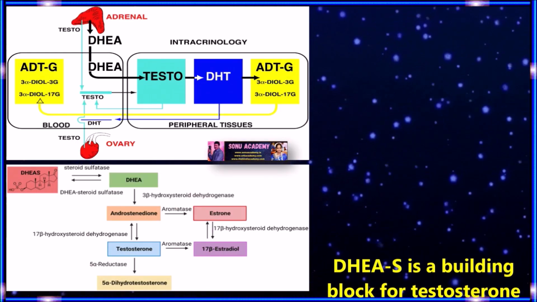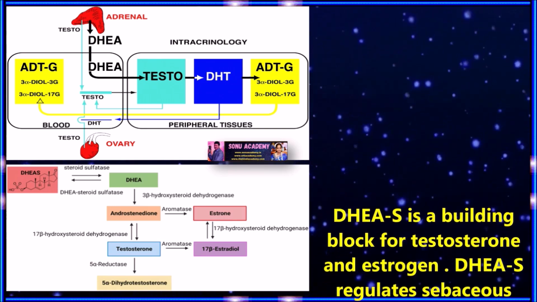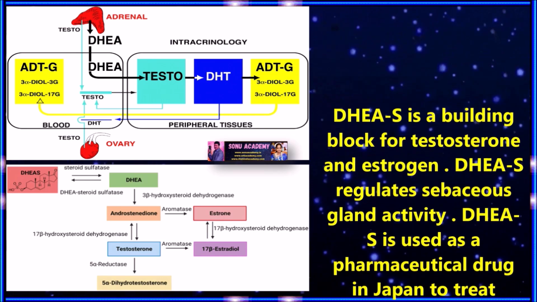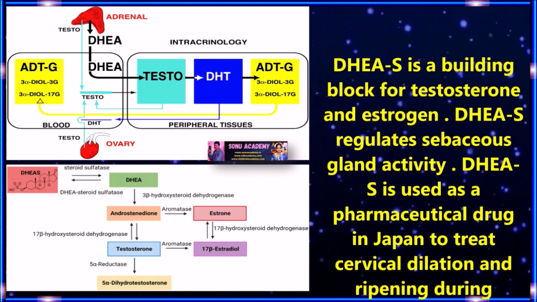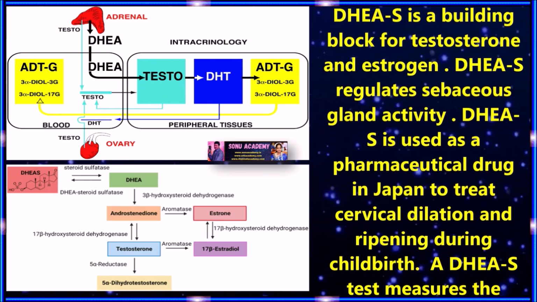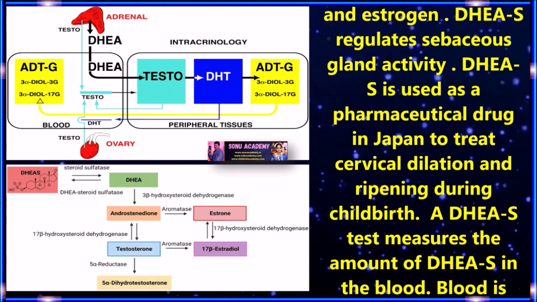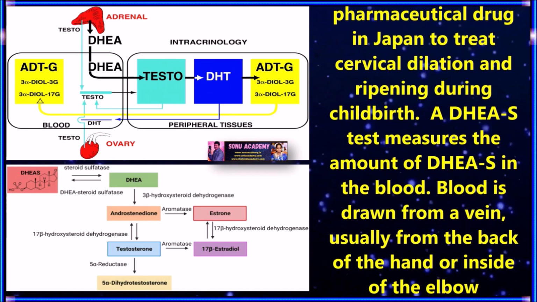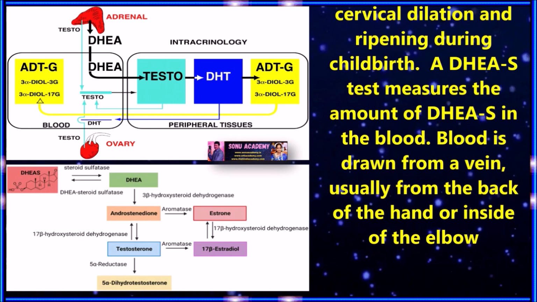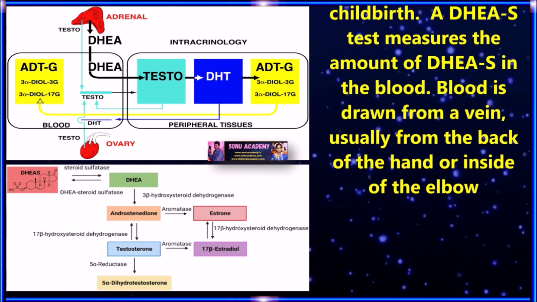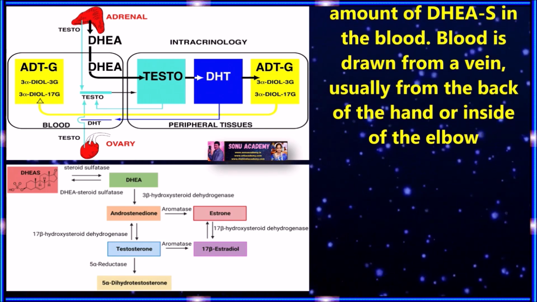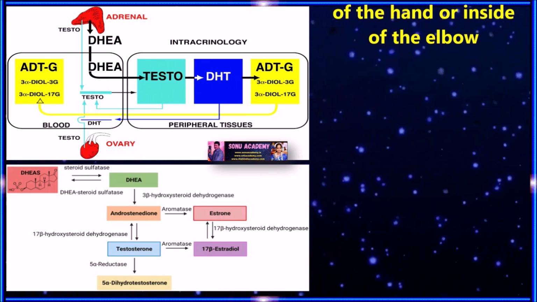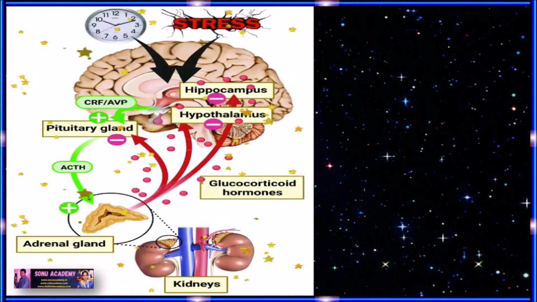Children, let us discuss how this DHEA works. DHEA is a building block of testosterone and estrogen, and it also regulates sebaceous gland activity. It is used as a pharmaceutical drug in Japan to treat cervical dilation and ripening during childbirth. DHEA is a test that measures the amount of DHEA in the blood. Blood is drawn from a vein, usually from the back of the hand or inside the elbow.